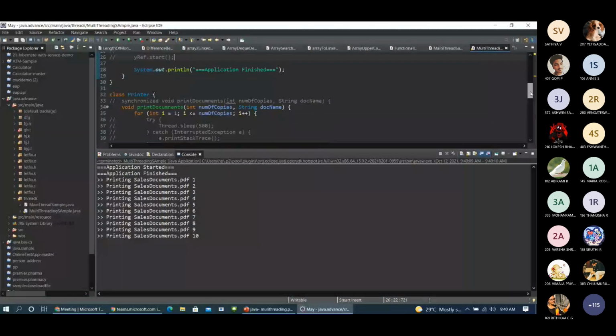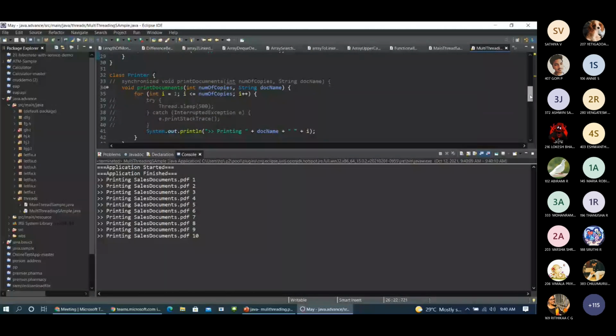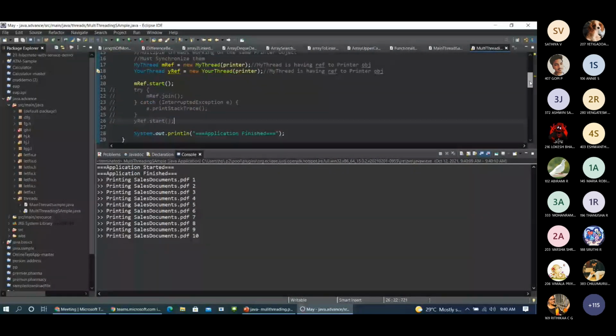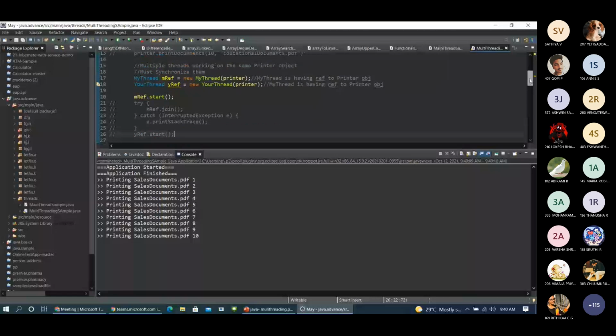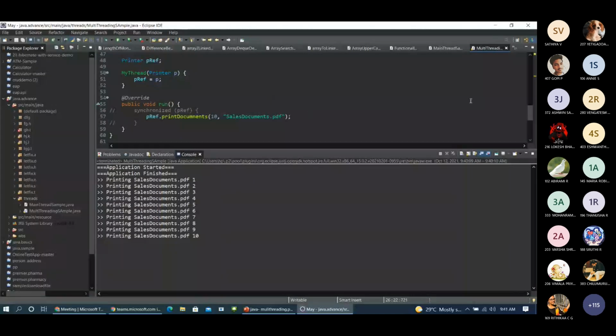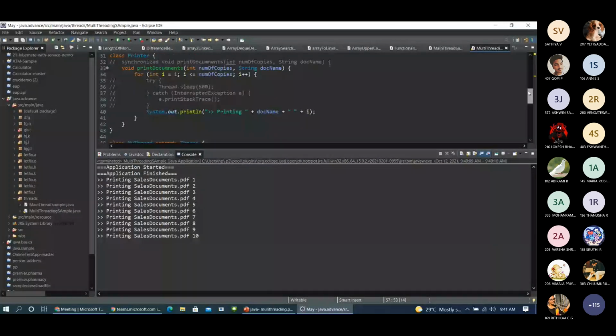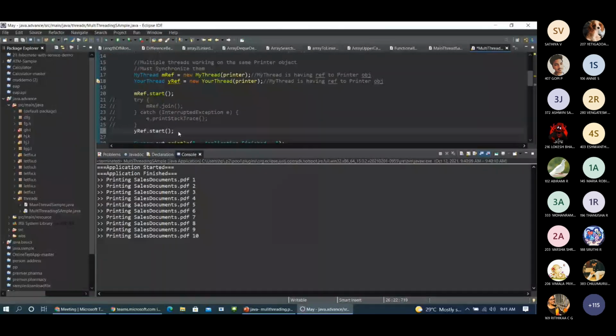In my child thread, what we have specified is printing sales documents. My thread extends thread, and we have specified that we need to print the sales documents. Now we are going to invoke the second method.